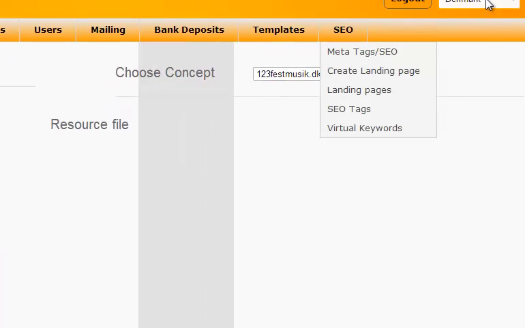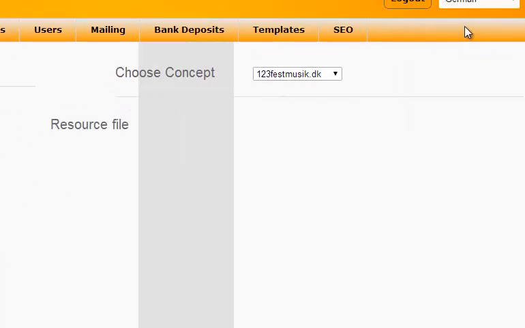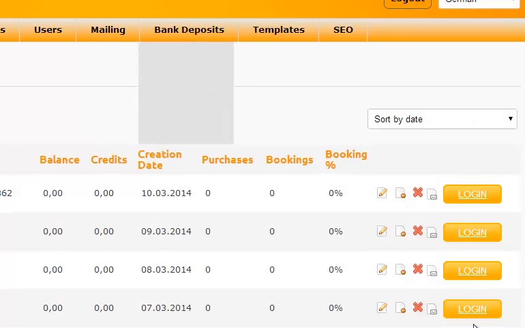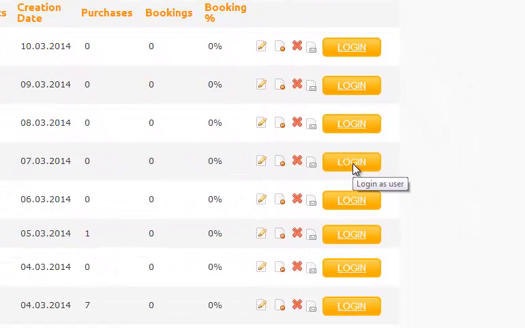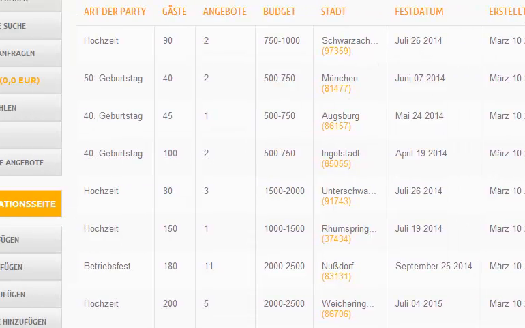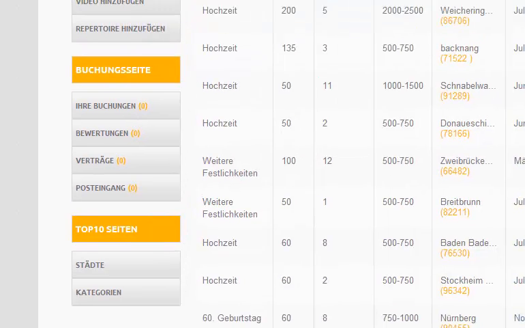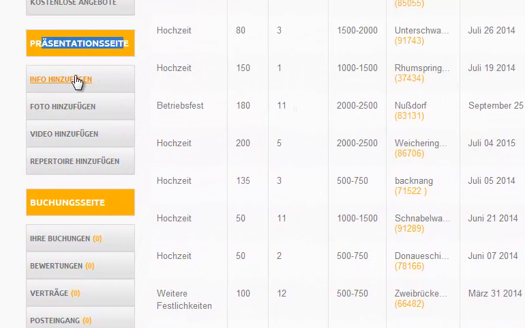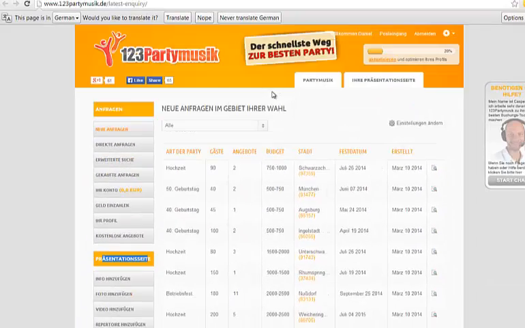And this is also a little bit embarrassing, because we have built on this system on top and on top and on top, so some things have become incredibly unuser friendly, and especially the tagline is not user friendly. If you see down here in the presentation page, we have info hinzufügen, and it would make sense to put it under there, but it's not under there.